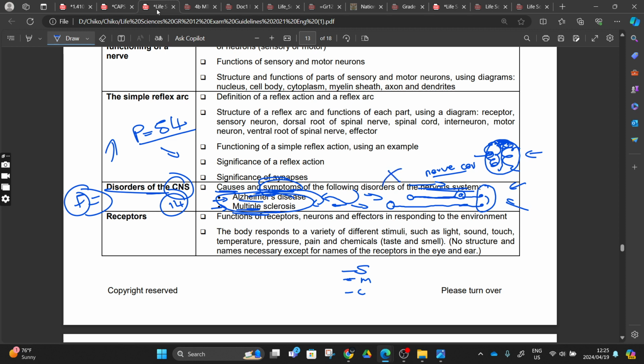Multiple sclerosis: we know that we have a myelin sheath insulating our axon, increasing the speed of the impulse. Multiple sclerosis just means multiple scars. Sclerosis means scars. So where are we finding these scars? We are finding them in our myelin sheath.